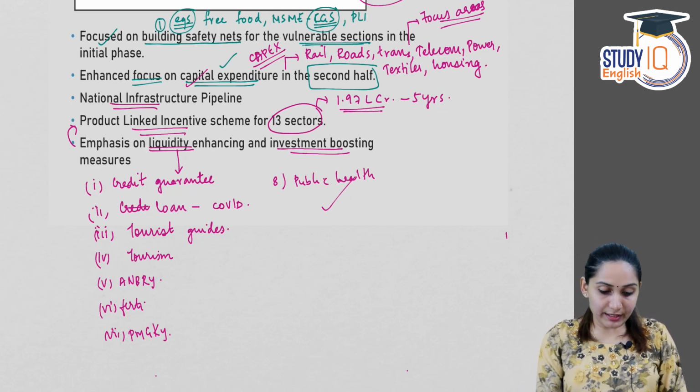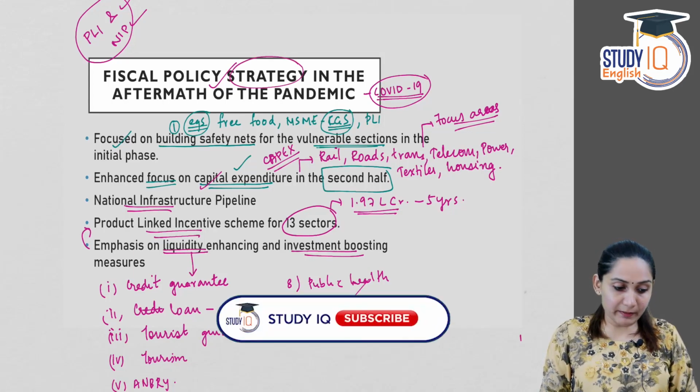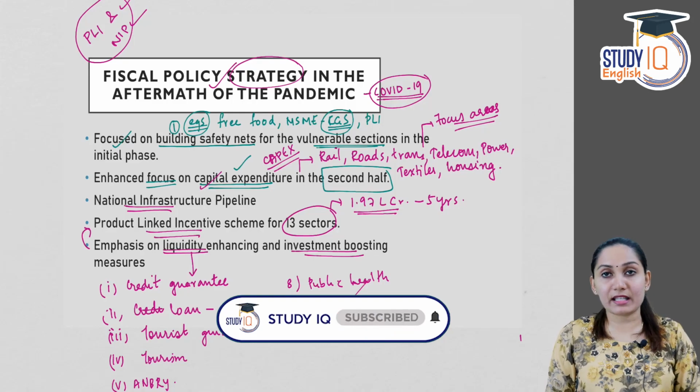So that's it regarding the overview and also the strategy adopted by the government in the aftermath of the pandemic. We'll be continuing with fiscal developments in the next video.